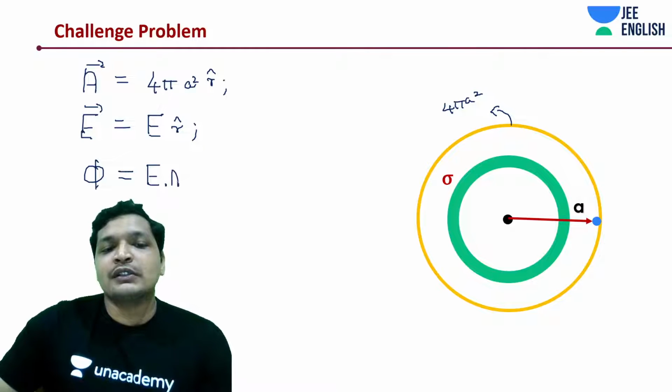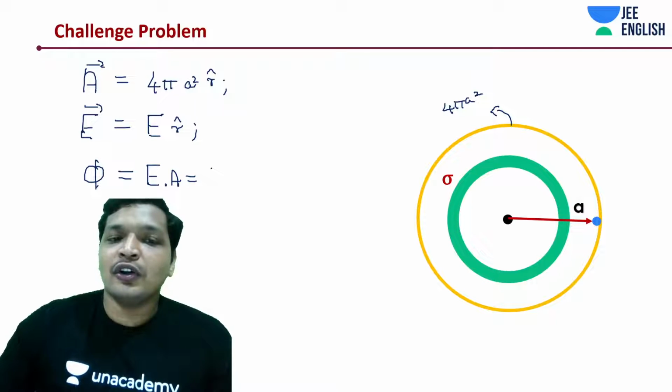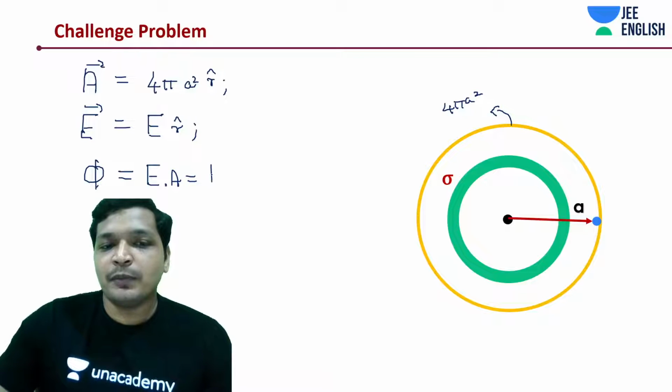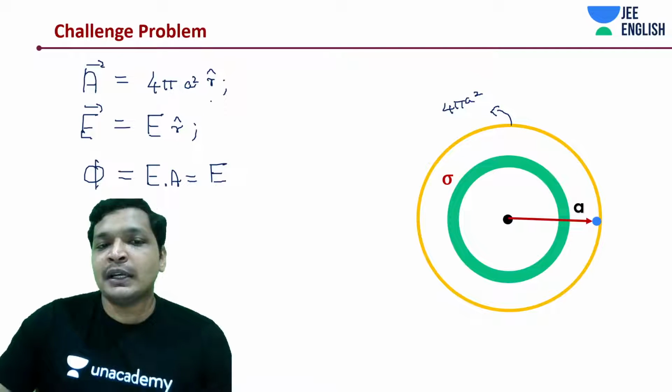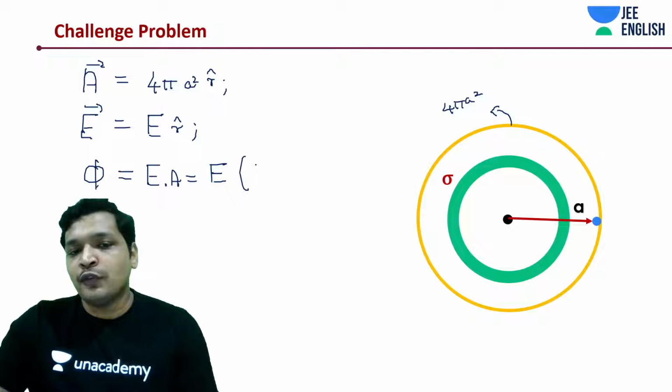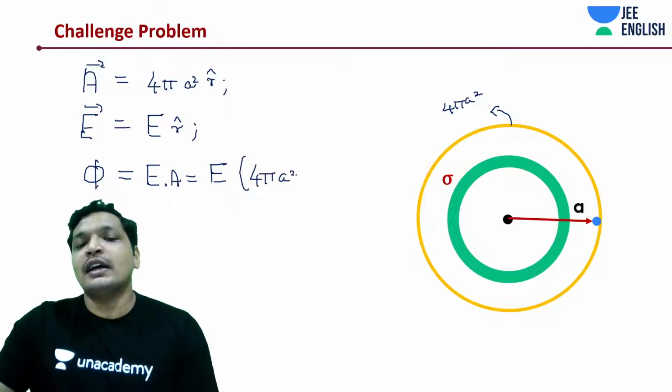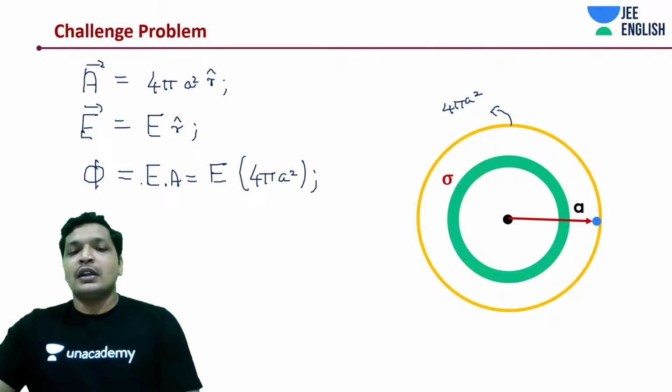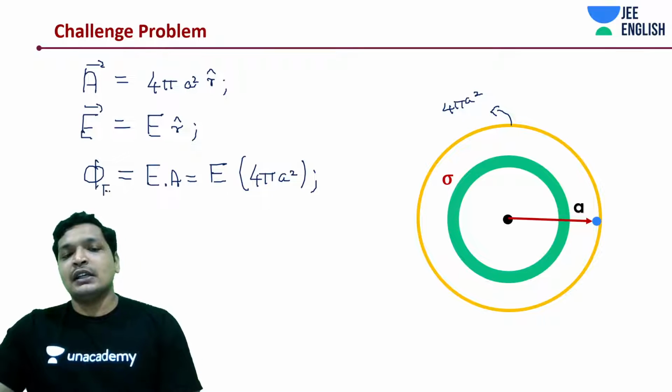Why are we doing this? We are going to get into Gauss law, of course, the easiest method to solve the problem. You do E dot A, r cap dot r cap, it's 1. So you would have E into 4 pi a square. Really simple. Now this is the electric flux.